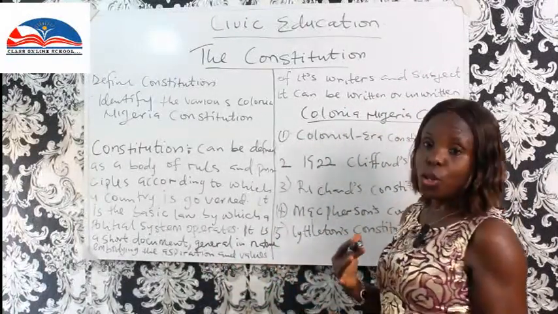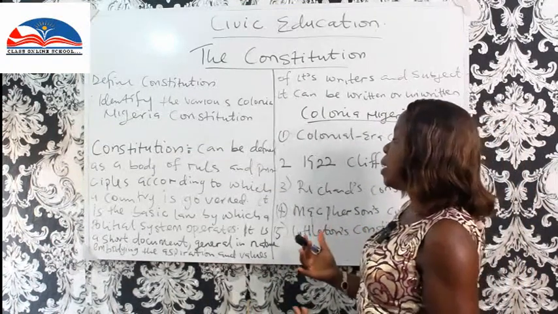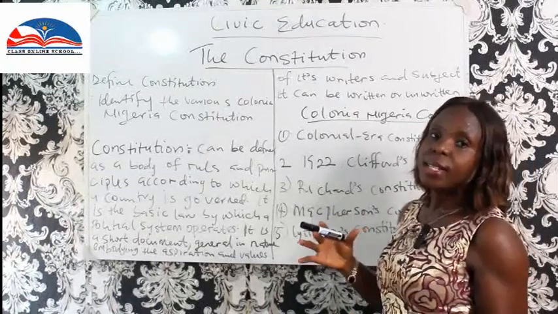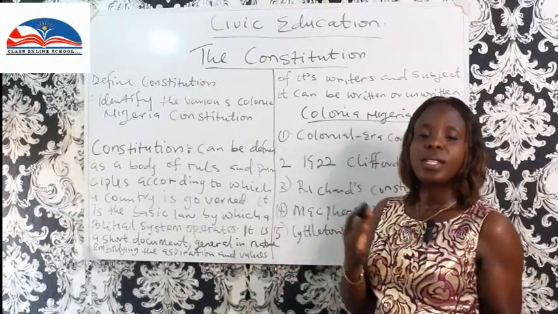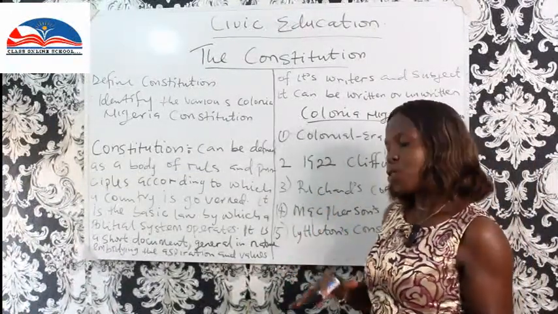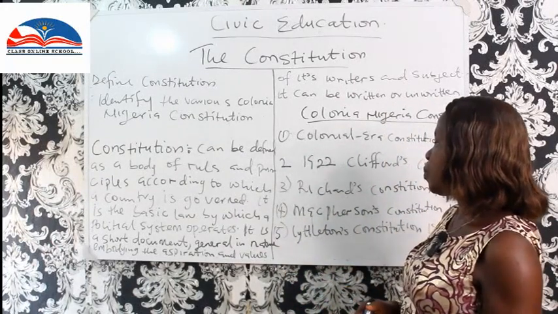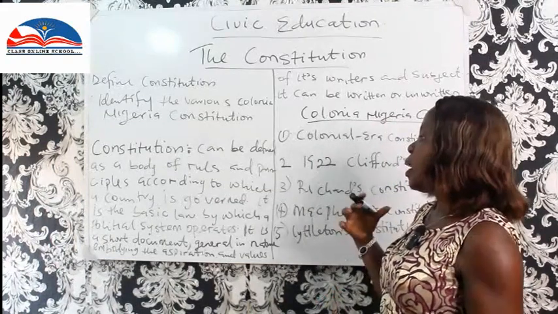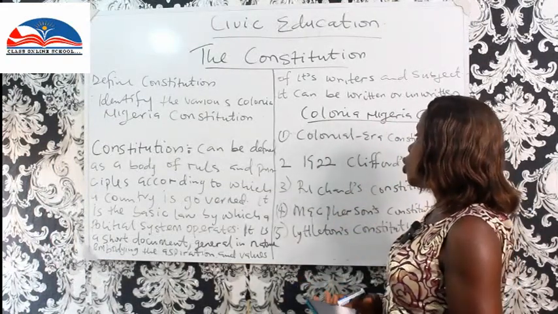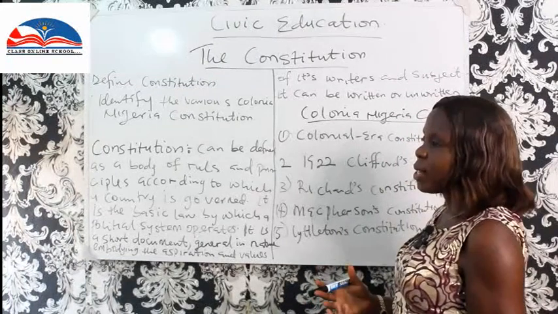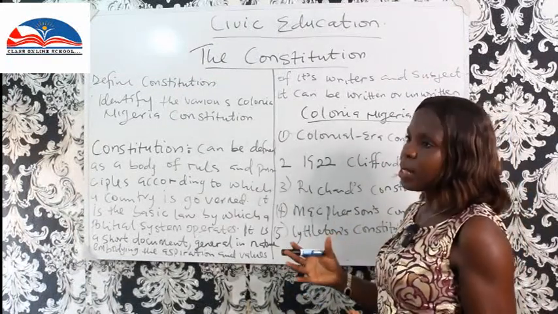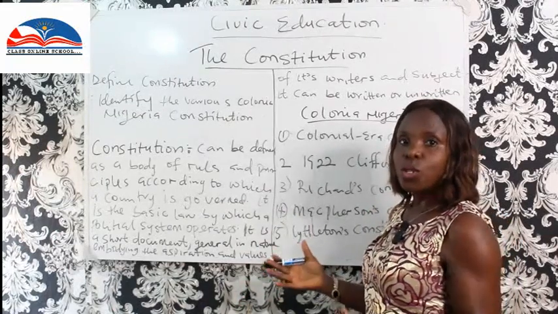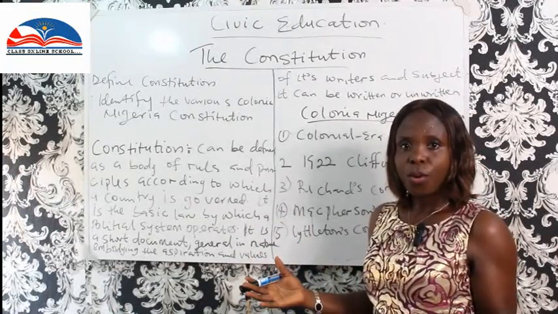And then it is a short document, like I told you, and it is a document that generally has these written laws, rules, and regulations that govern the country. It is general in nature, and it embodies the aspirations and values of its writers and subjects. That is, those who make the Constitution and those the Constitution is written for.